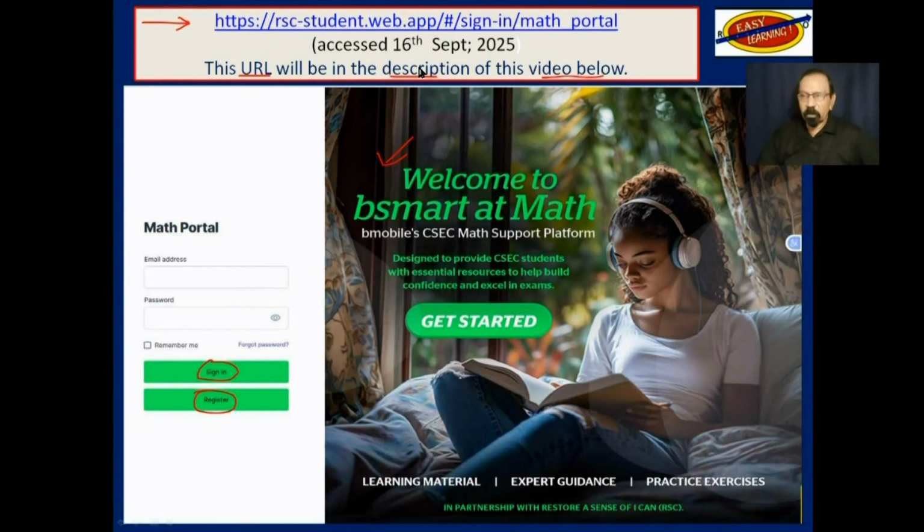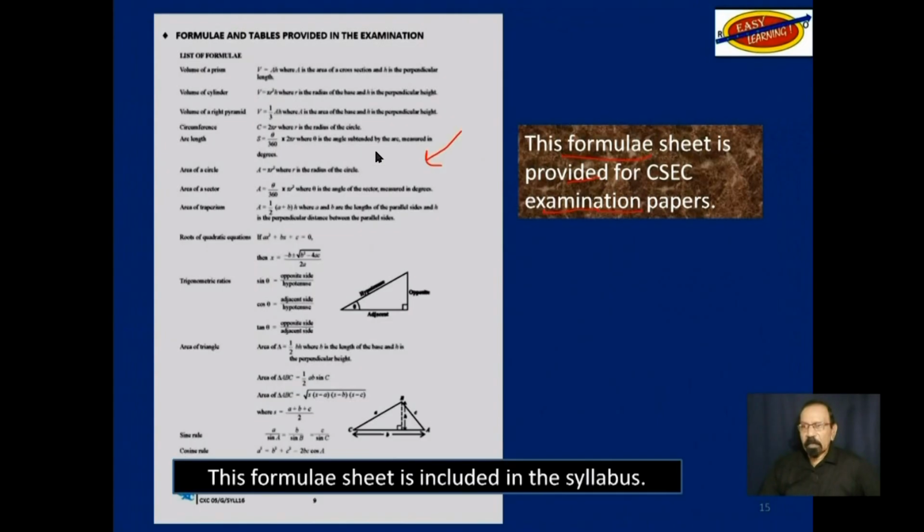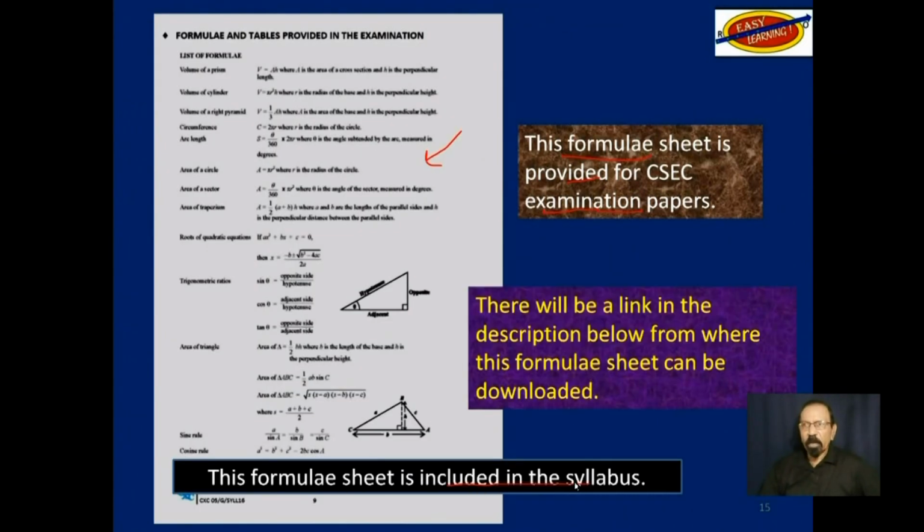This is a reminder that this formula sheet is provided for the CSEC math examination papers. This formula sheet you see over here is included in the syllabus. There will be a link in the description below from where this formula sheet can be downloaded.